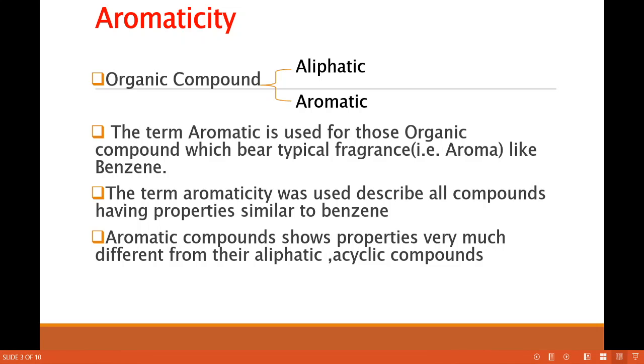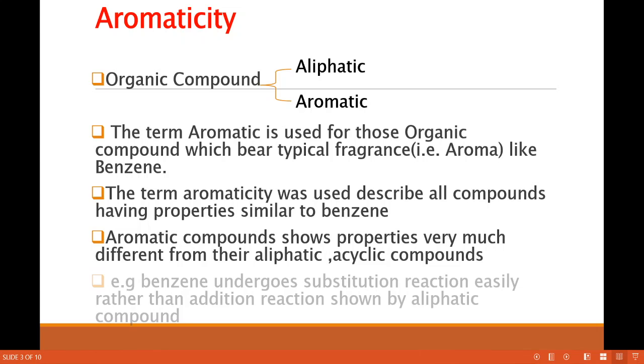Aliphatic means the four conditions of aromaticity. If any one is absent, then those compounds are called aliphatic compounds or non-aromatic compounds. Okay, so we see that part in the next slide also. Then the example, benzene undergoes substitution reaction very easily rather than addition reaction. Addition reaction is mostly shown by aliphatic compounds. Okay, so in the application part, application of inductive effect and resonance effect, this part we have already discussed.